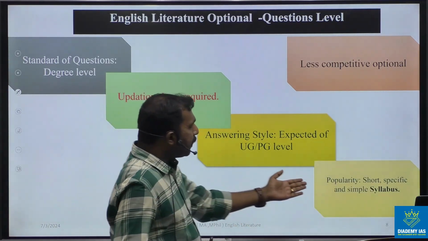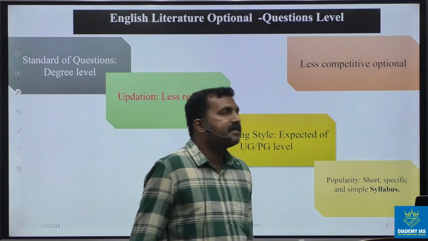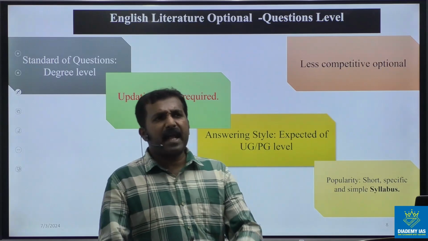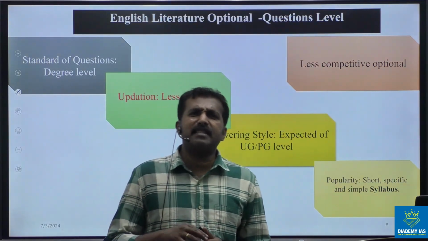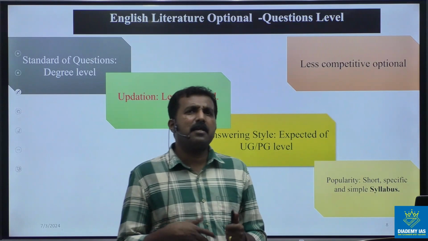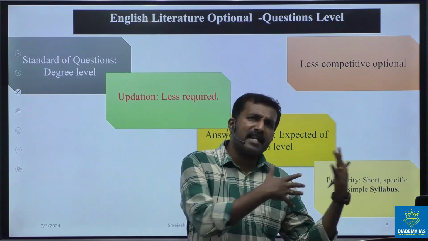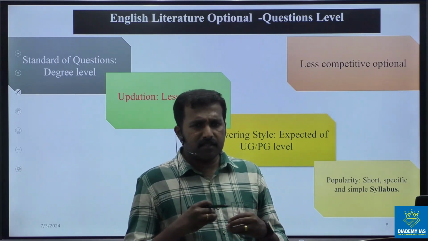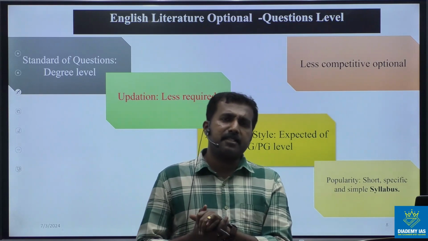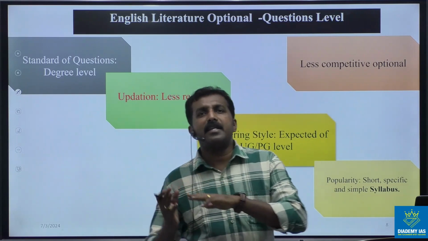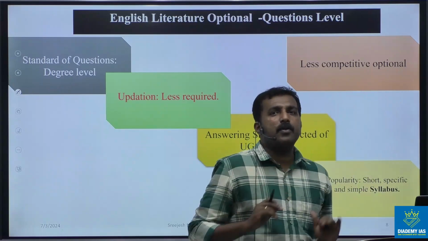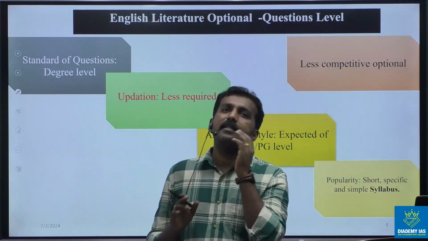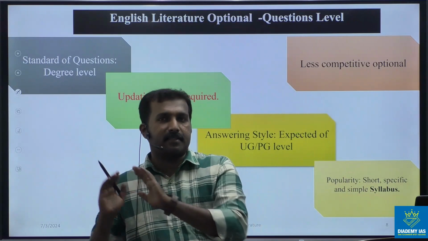And next is the popularity, and the short, specific, and simple syllabus. English literature is a popular optional paper, actually. But compared with other optional papers, when we take 100 aspirants, 95 will go to other optional papers and only 5 people select this.